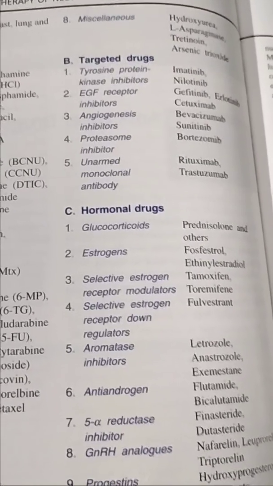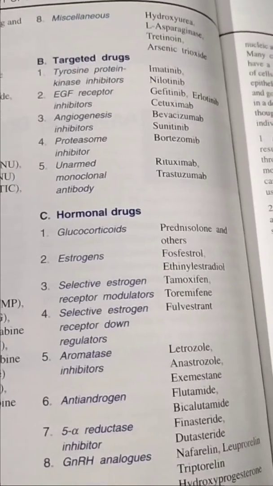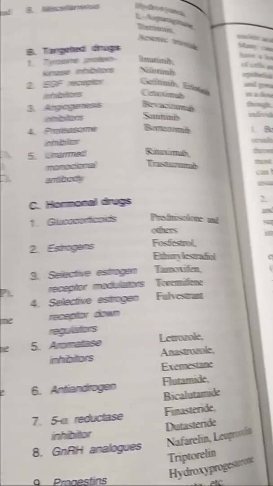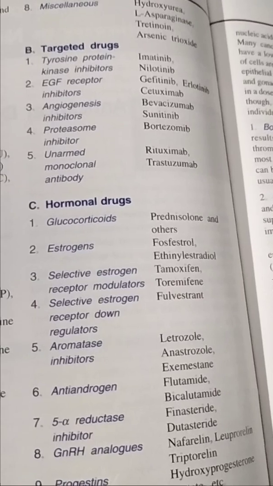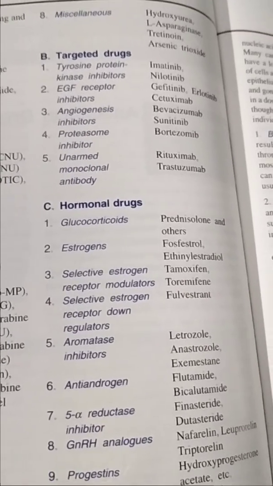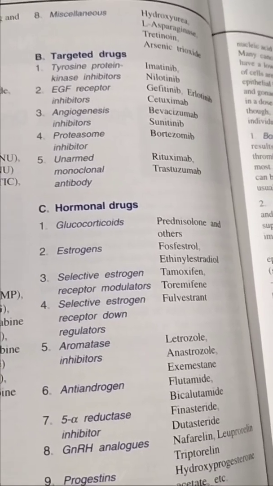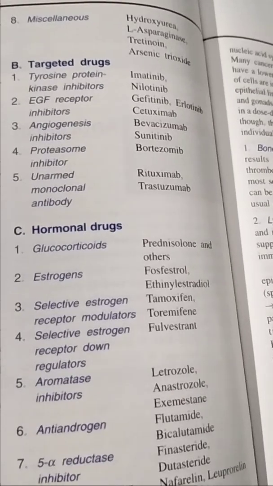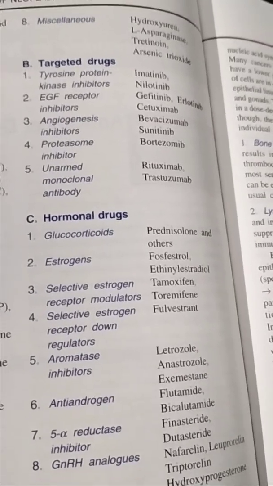EGF receptor inhibitors contain three drugs only: gefitinib, erlotinib, cetuximab. Angiogenesis inhibitors contain two drugs: bevacizumab, sunitinib.